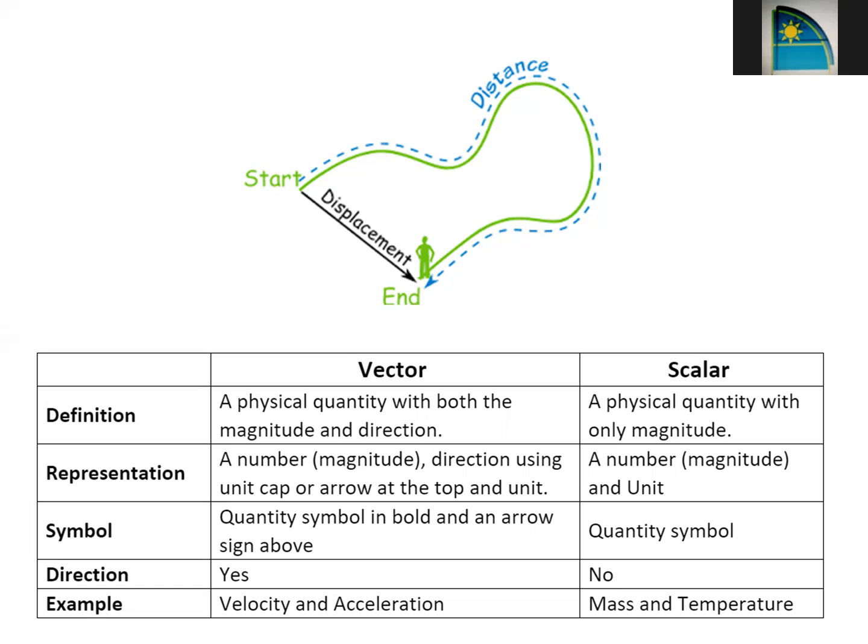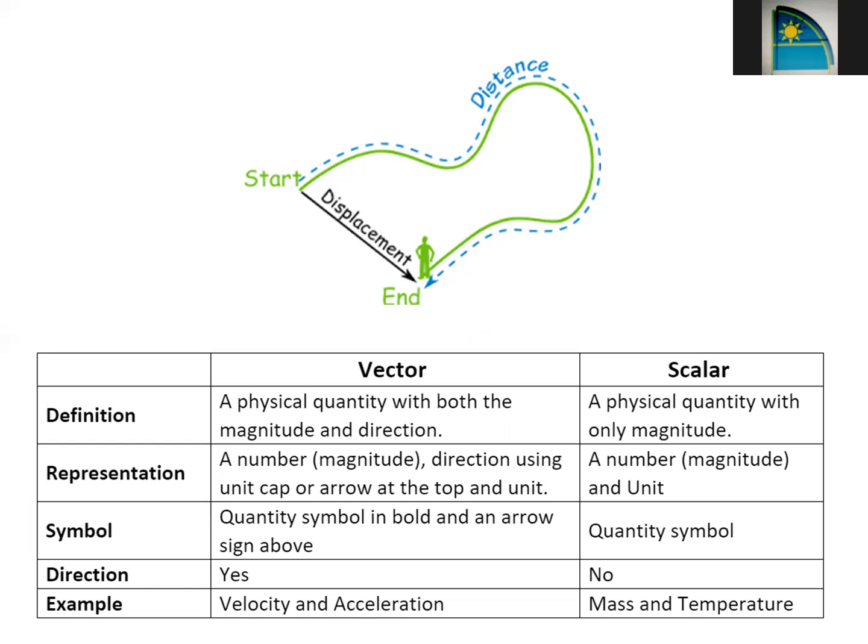Vectors are those which have both magnitude as well as direction. For example, you can see here in the green line that one guy starts walking, and he moves along the green line and then he reaches the end point. Now, if somebody has to tell the scalar, meaning the distance traveled by this person, that is shown by the blue line. But if we look only at the vector, like how much displacement he has undergone from the start point to the end point, that is actually very less.